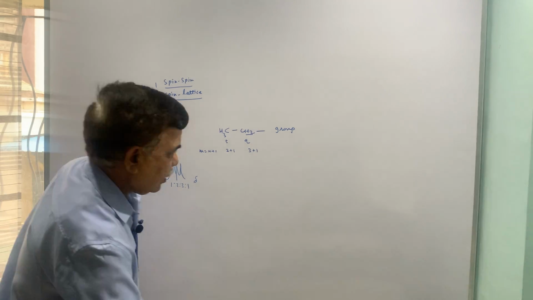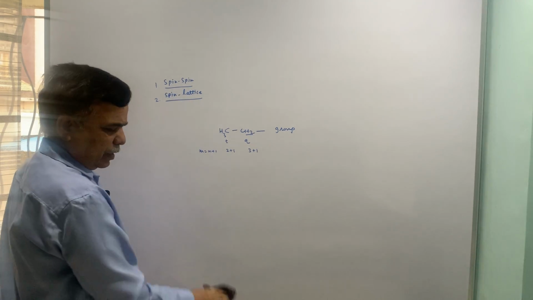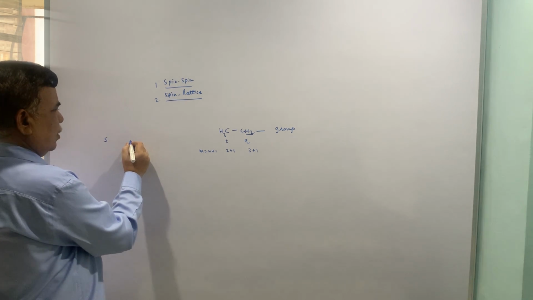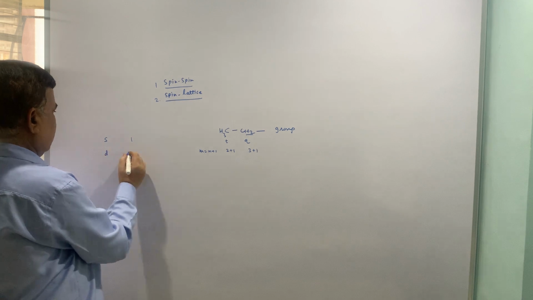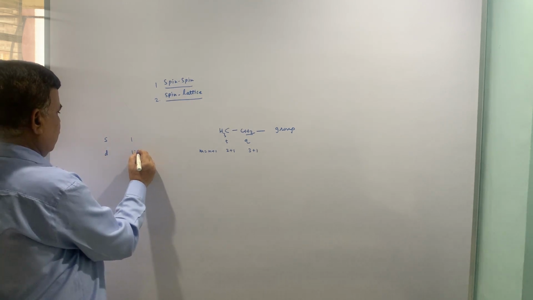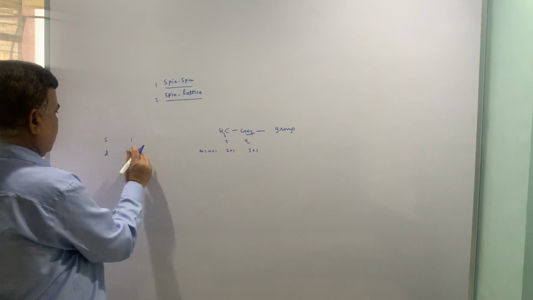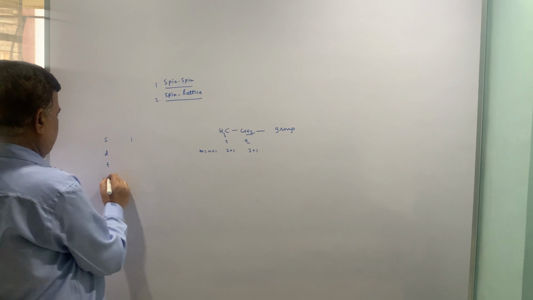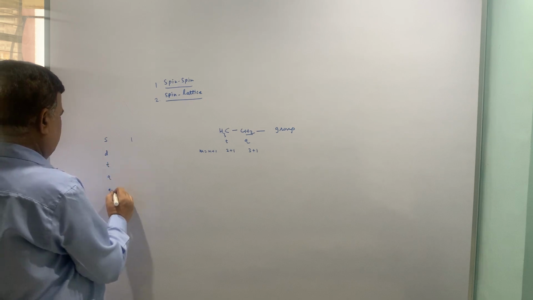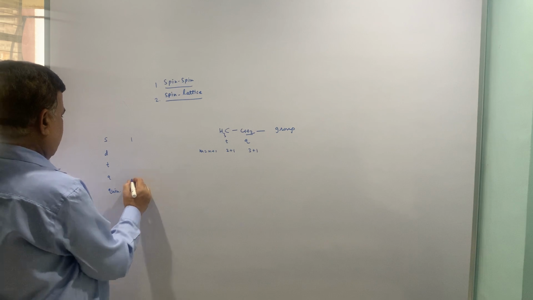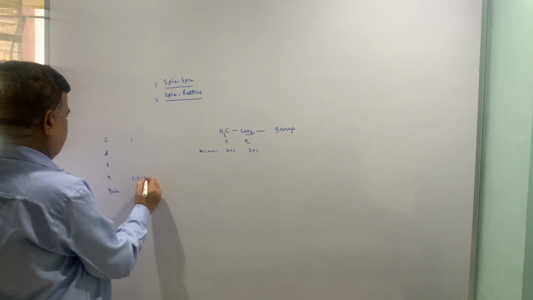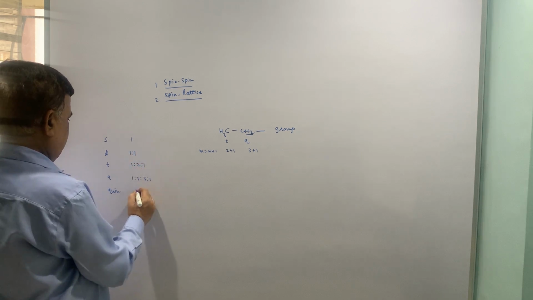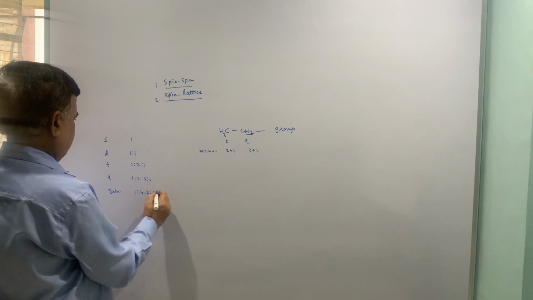Now how is this coming? Now this is coming from Pascal's triangle. For singlet it is 1, for doublet 1:1, then doublet, triplet, quartet, quintet: 1:2:1, 1:3:3:1, 1:4:6:4:1.